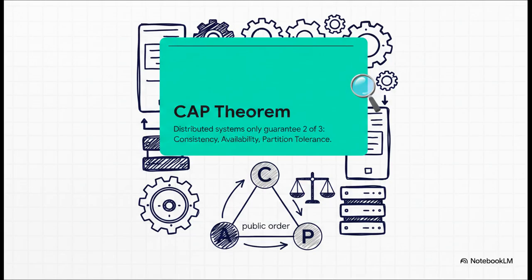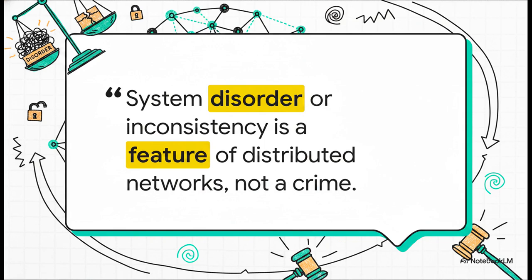But wait, he doesn't stop at network topology. He pulls out the CAP theorem from computer science. Now, this theorem states that a distributed system can only give you 2 out of 3 guarantees at any given time: consistency, availability, and partition tolerance. And he uses this theorem to completely reframe the prosecution's definition of public order. He points out that in a massive distributed social network, you physically cannot have absolute static consistency without shutting the whole thing down. So what the prosecution was calling disorder or inconsistency, that's actually just a feature of a working network. It's how the system survives. To demand absolute consistency is basically demanding the network to break. It's not a crime, it's just science.